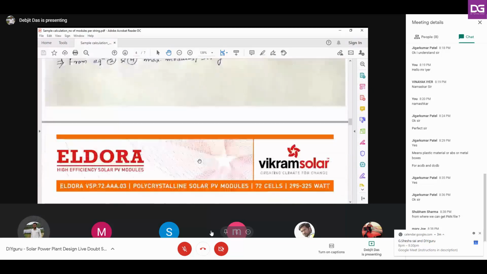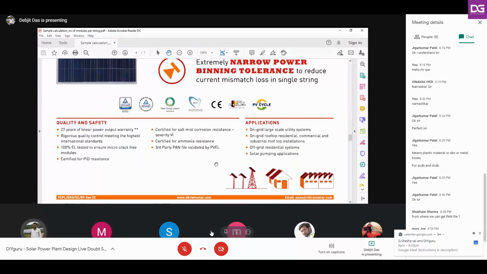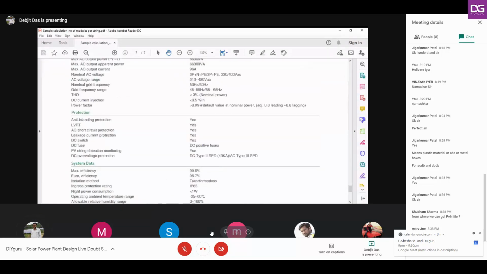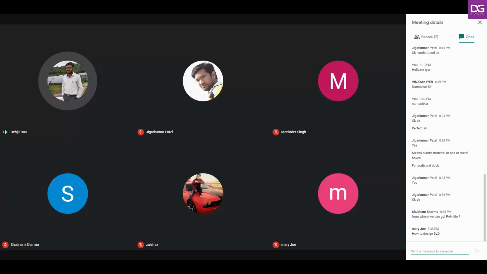Okay. So this is all about the maximum and the minimum number of modules that can be connected in a string. Let me show you one small thing. Whenever designing strings, we calculate the maximum number and the minimum number of modules, and for a simple power plant with one inverter, the number of modules is the same, right? But it may happen that you are designing a plant for a small house which has two shades at different angles.